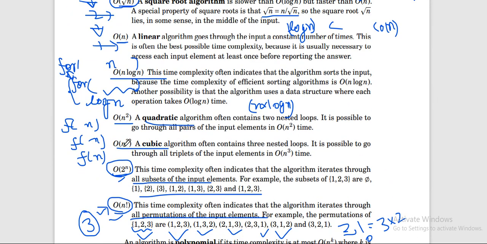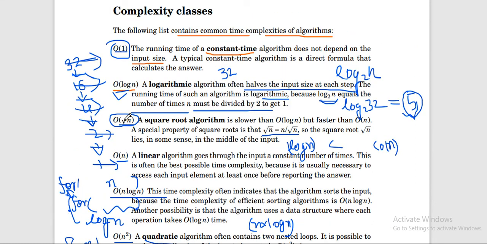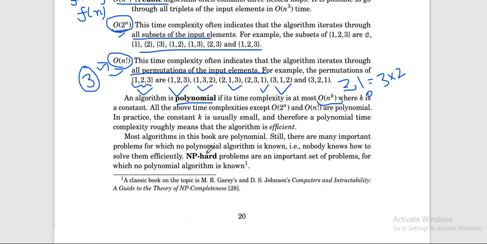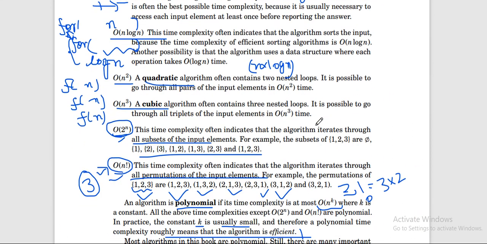See, n raised to power 3, n raised to power 2, and here n raised to power 1/2, right? So these are polynomial. Basically k is not that big, it's usually small, and therefore polynomial time complexity roughly means that the algorithm is efficient.